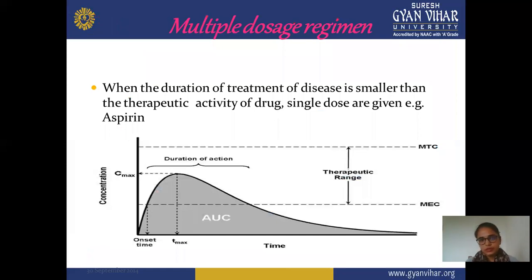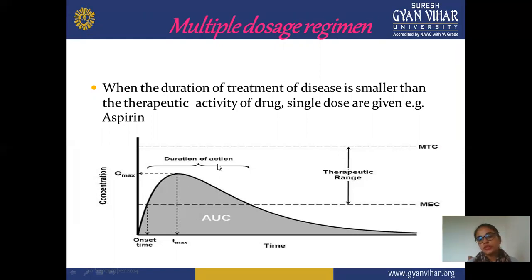Next is multiple dose regimen. This is mainly for multiple doses of a drug. This is the graph we already discussed in the previous slide, showing the maximum concentration and the time required for showing the maximum effect. The region between the minimum effective concentration and the maximum therapeutic concentration is known as the therapeutic range. Above this, toxic or unwanted effects are produced. This is the duration of action required for showing the effect. This is Tmax, the maximum time required for showing the effect. Onset of action is here, and Cmax is the maximum concentration of your drug.